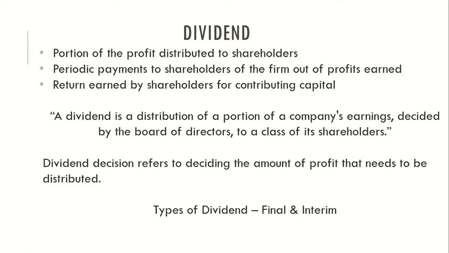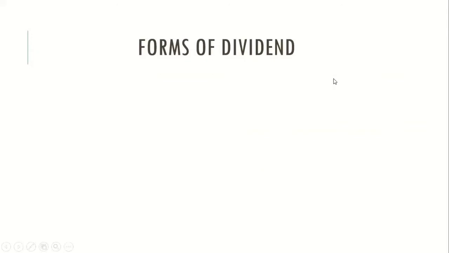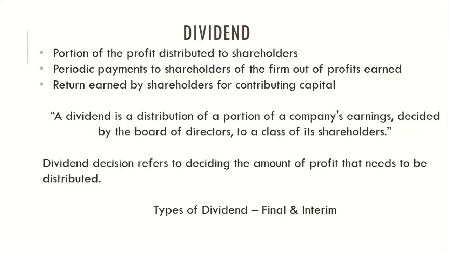Now there are two kinds of dividends a company can pay: final dividend and interim dividend. The dividend which is paid at the end of the financial year is called final dividend. Any dividend which is paid during the course of the financial year is called interim dividend. What are the differences between them? Final dividend you pay after preparing your books of accounts. You know the exact profit your business has made, then you decide on the dividend. That dividend is called final dividend.